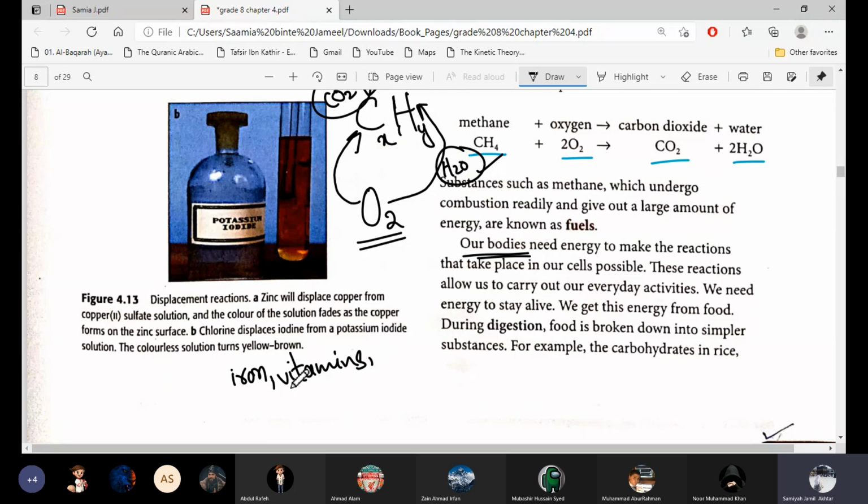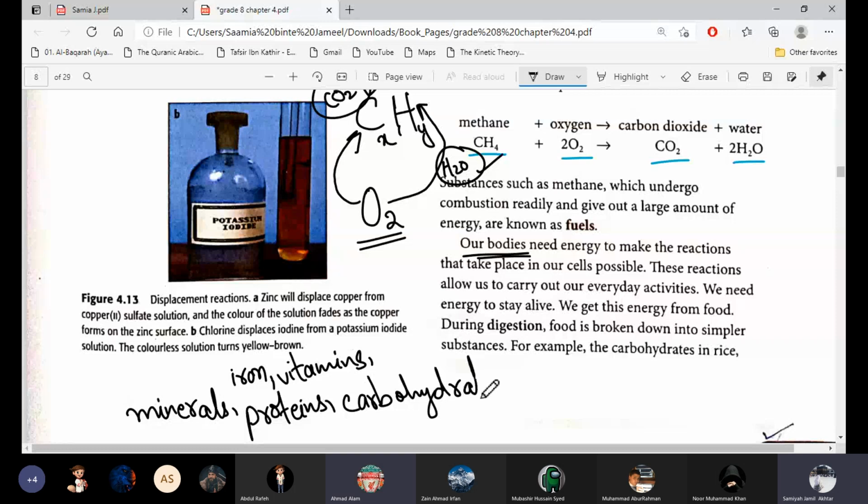Iron, minerals, fiber. We get proteins, fats, carbohydrates. Very good. These are the nutrients.